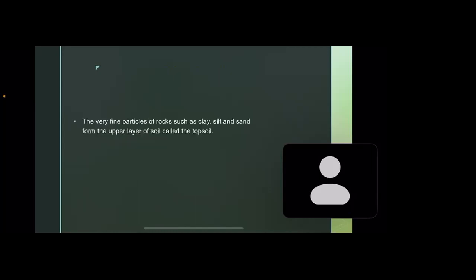So students, the very fine particles of rock such as clay, silt, and sand form the upper layer of soil called the topsoil. That is A. As I told, A, B, C, R from top to bottom. So tell me the layer which lies below the topsoil. Ma'am, B horizon. Very good. So B horizon. Let's see.